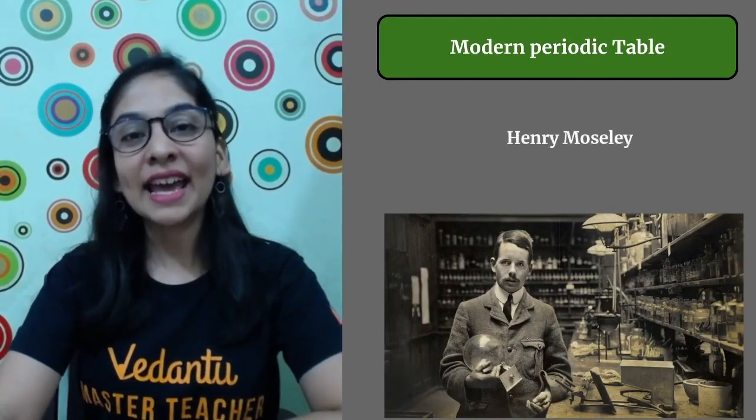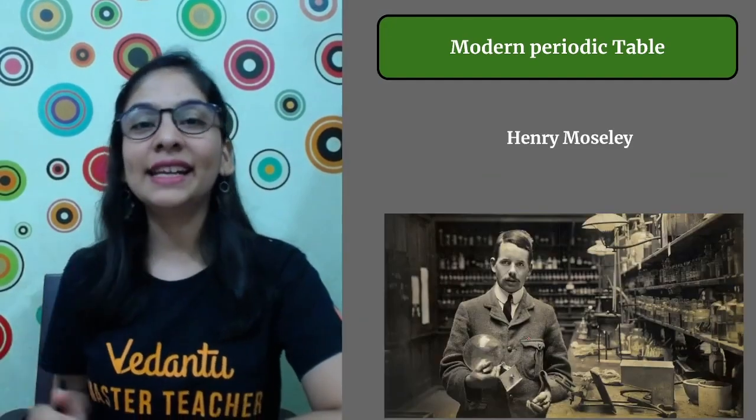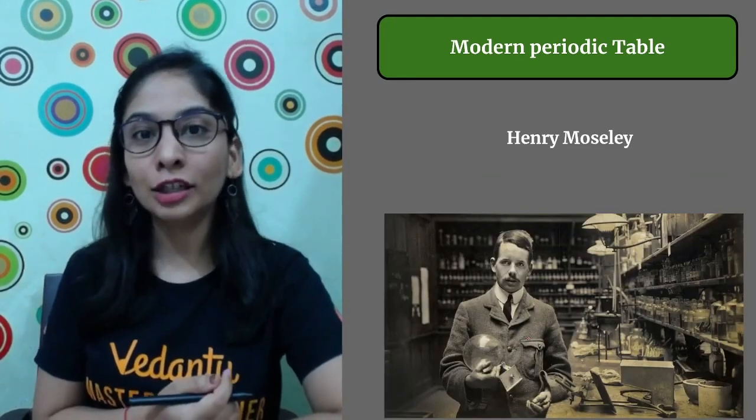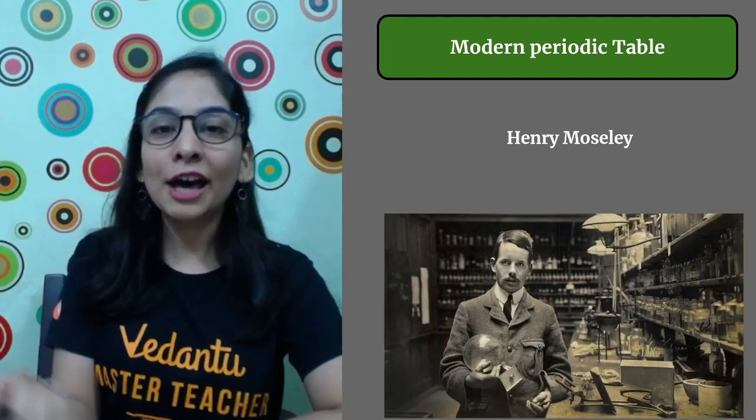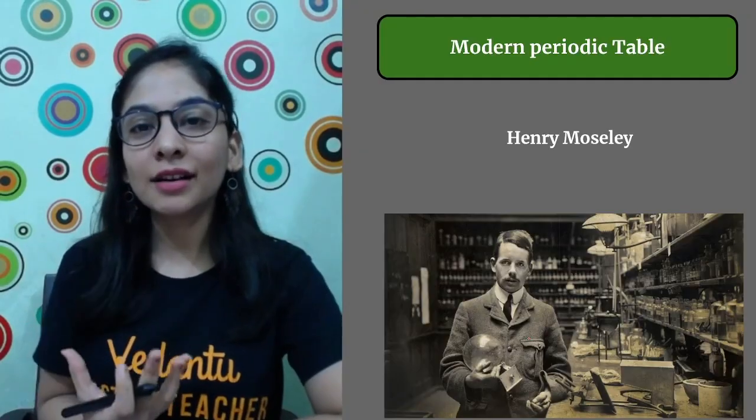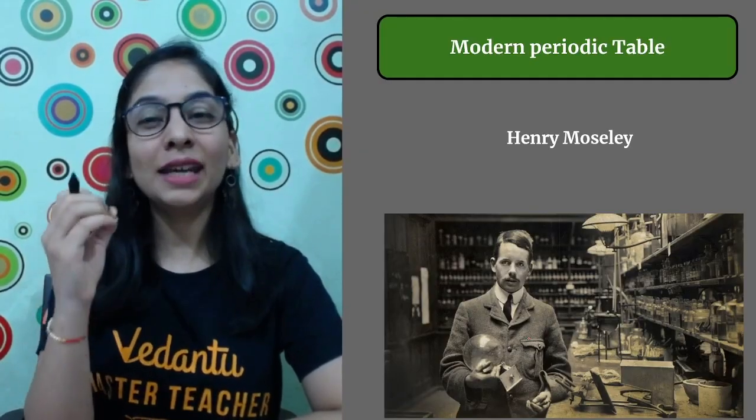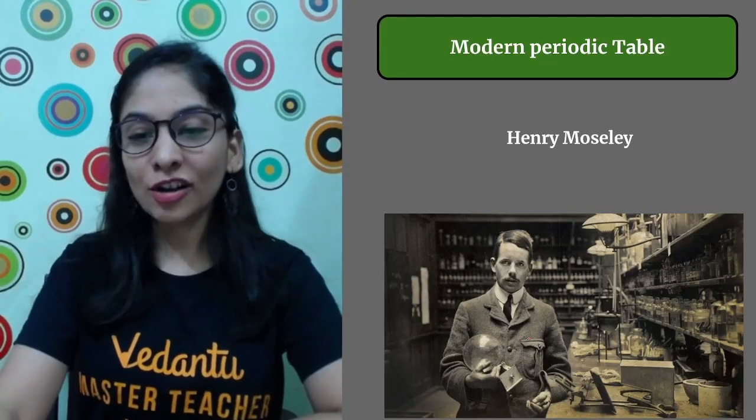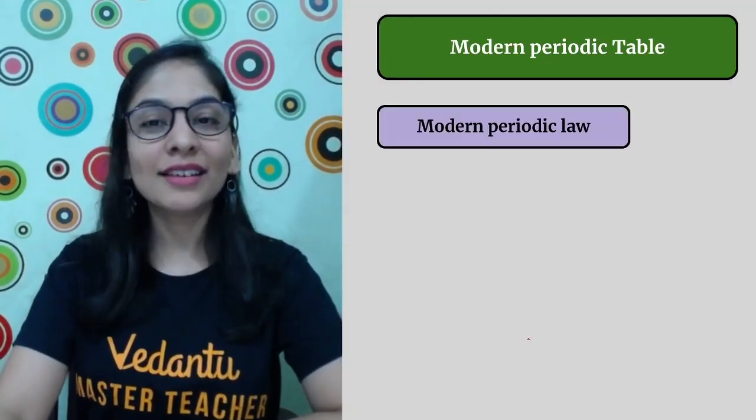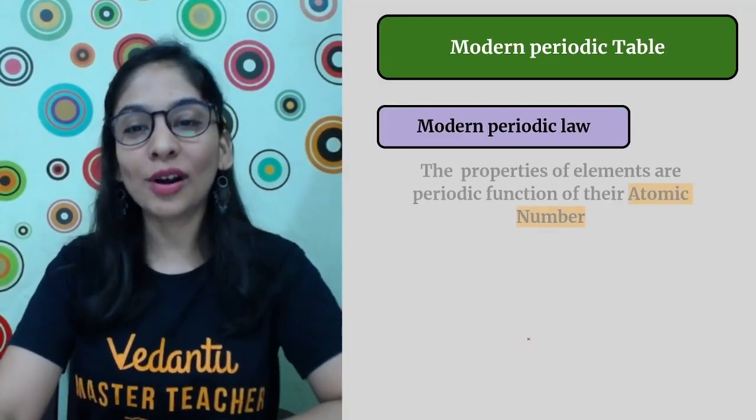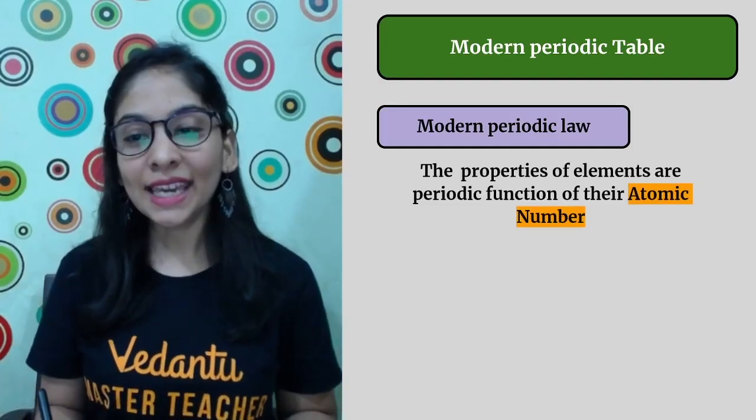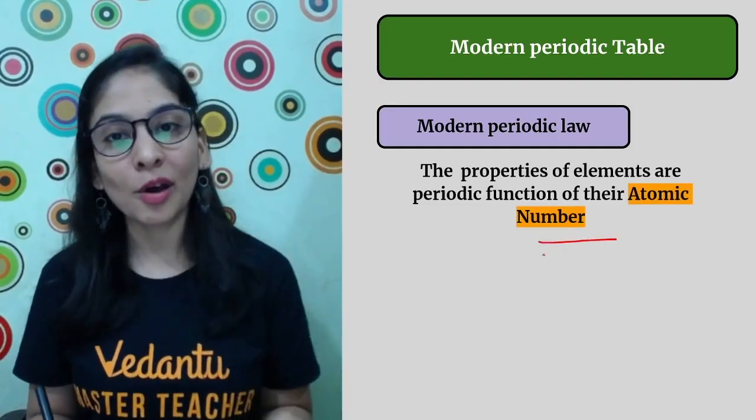The drawback was absolutely taken care of by this scientist. His name is Henry Moseley. In 1913, he gave a law that changed our view of the classification of elements. He is the one who gave a very important law. What's that law, students? He is the one who discovered the concept of atomic number. He is the scientist who discovered atomic number.